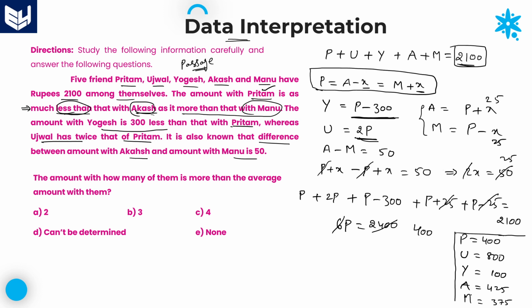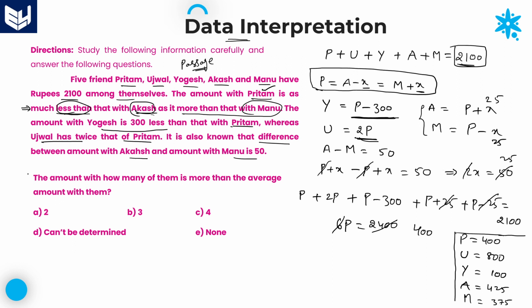Once you get all these 5 values, then it is very easy to solve the problems based on this caselet data interpretation. First and foremost, you need to read the passage carefully, understand every statement, and then calculate all the values of the 5 friends: the amount of Preetham, Ujjwal, Yogesh, Akash and Manu. Here we calculated all the 5 values. Now I have to explain the questions based on this.